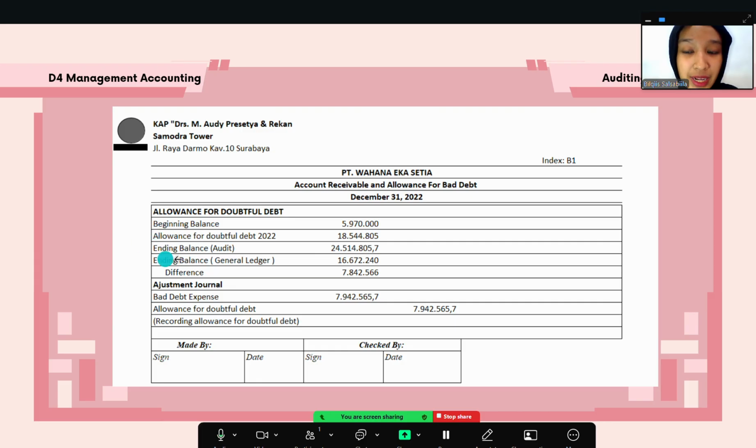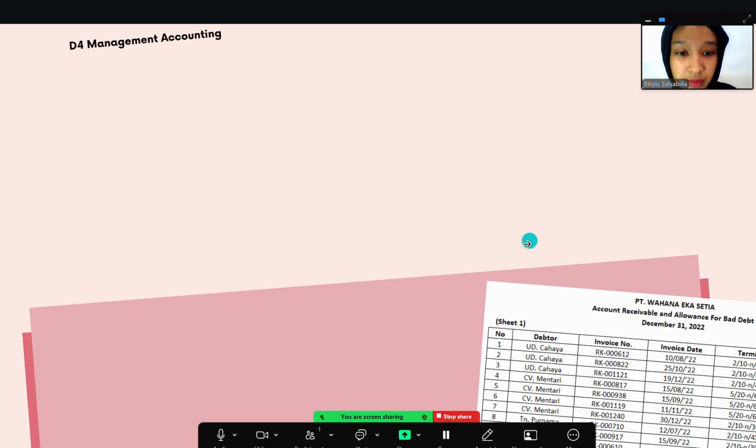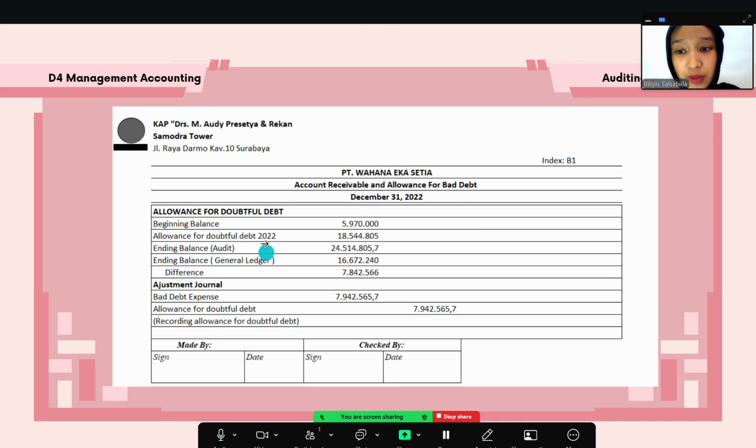We know that the ending balance audit of the allowance for bad debt account is 24 millions, which I got from this sheet, the total allowance for doubtful debt. The allowance for doubtful debts 2022 is the ending balance audit of 24 millions minus the beginning balance, so I got 18 millions.